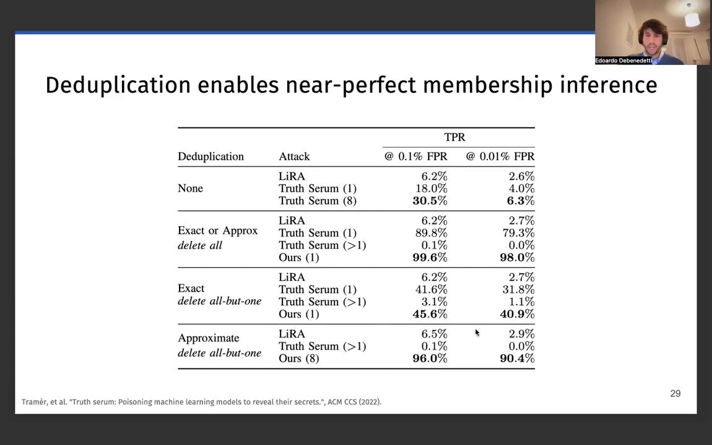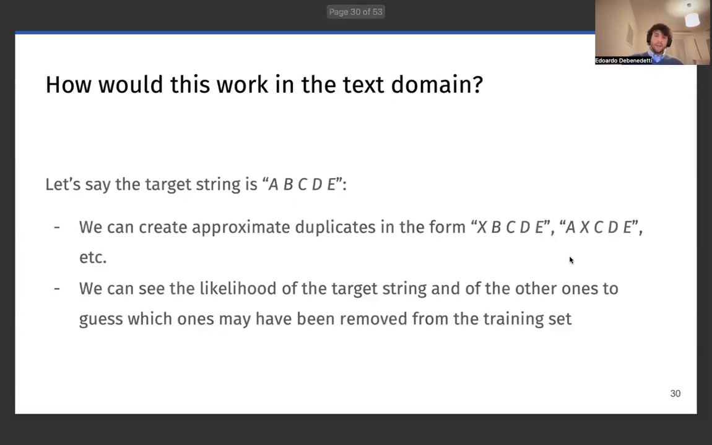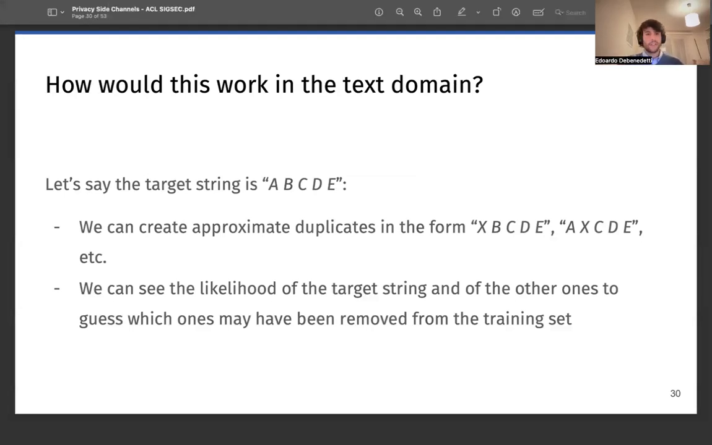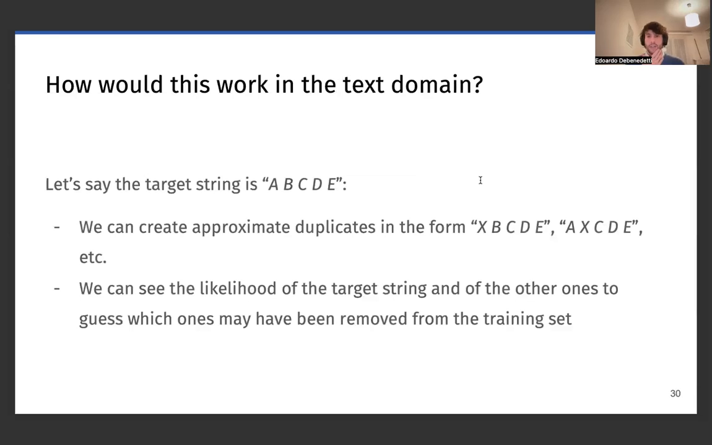The success rate of the attack is still very high, with a very high true positive rate at quite low false positive rate. And I guess most of the people here are actually not interested in images, but in text. And so I guess you're wondering, well, okay, images are one thing, text another thing. How would this work on text?